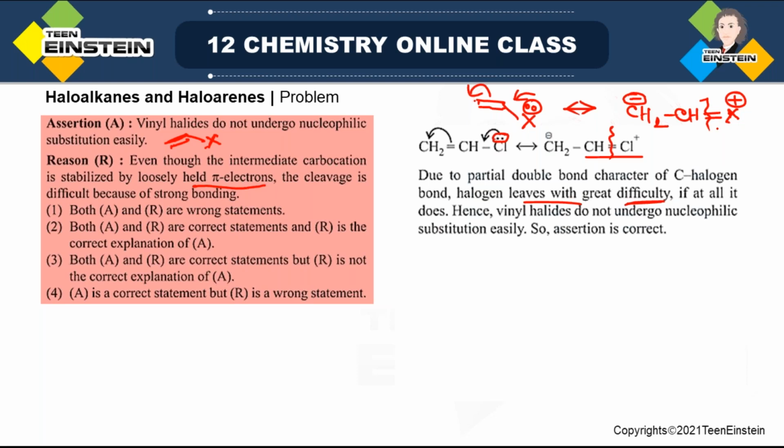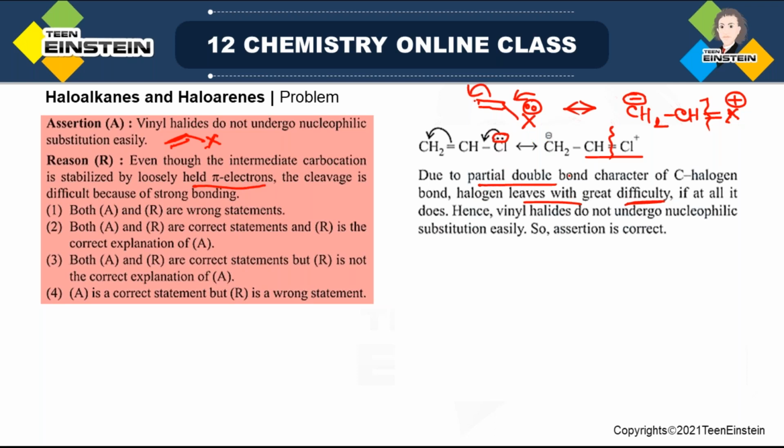So this is the actual reason for which it is not undergoing nucleophilic substitution easily. So the first statement is obviously correct. It is simply saying that nucleophilic substitution does not occur easily in vinyl halides, but there is nothing about the reason. So the statement is correct, but what is the reason? The reason is this partial double bond character.